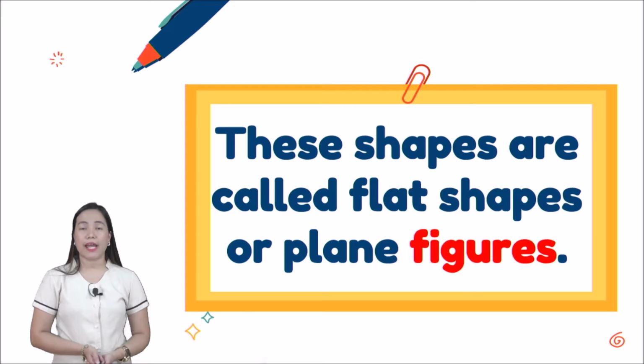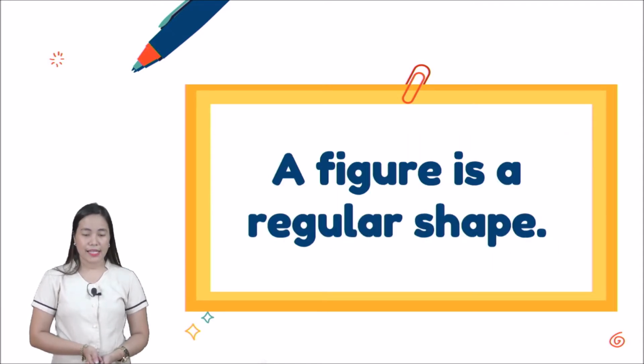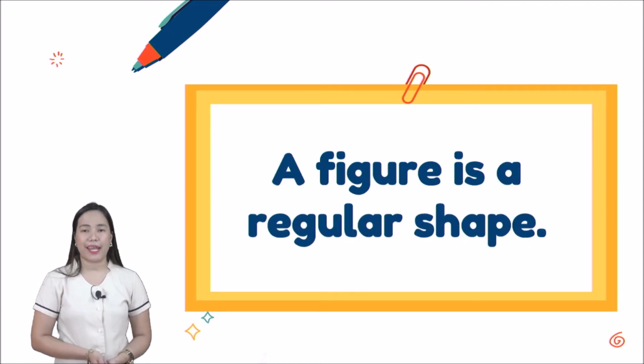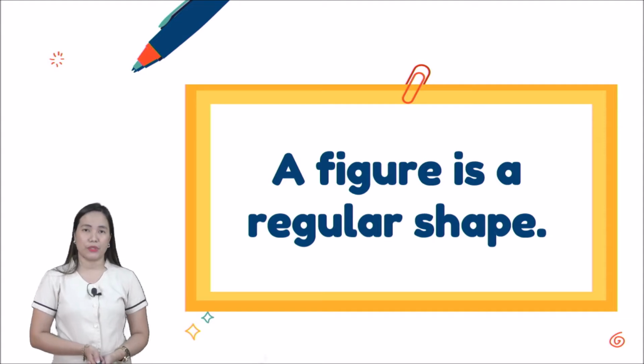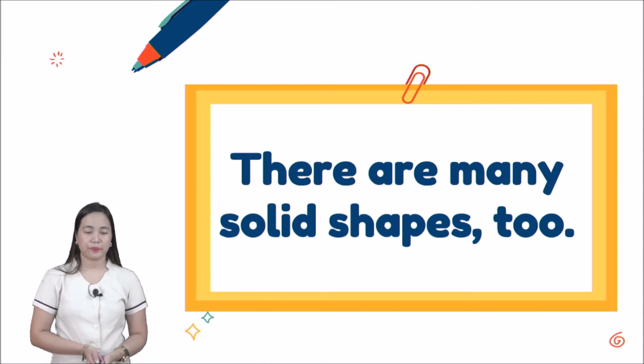These shapes are called flat shapes or plane figures because they are only 2D or two-dimensional. Okay? Those shapes are flat shapes. Next, a figure is a regular shape, just like what I told you a while ago. When we say figure, it is a regular shape just like a triangle, square, rectangle. Okay? There are many solid shapes too. There are also solid shapes.